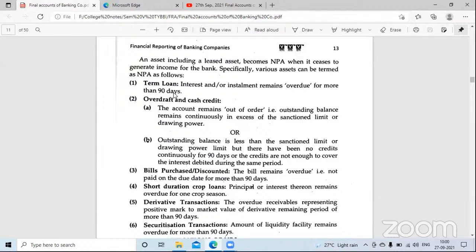Got it? And what about CC? CC also 90 days. The bank will wait for 90 days to check whether you are paying their money or not. And if you are not paying for 90 days, the bank will say, yes, it has been converted into a non-performing asset.